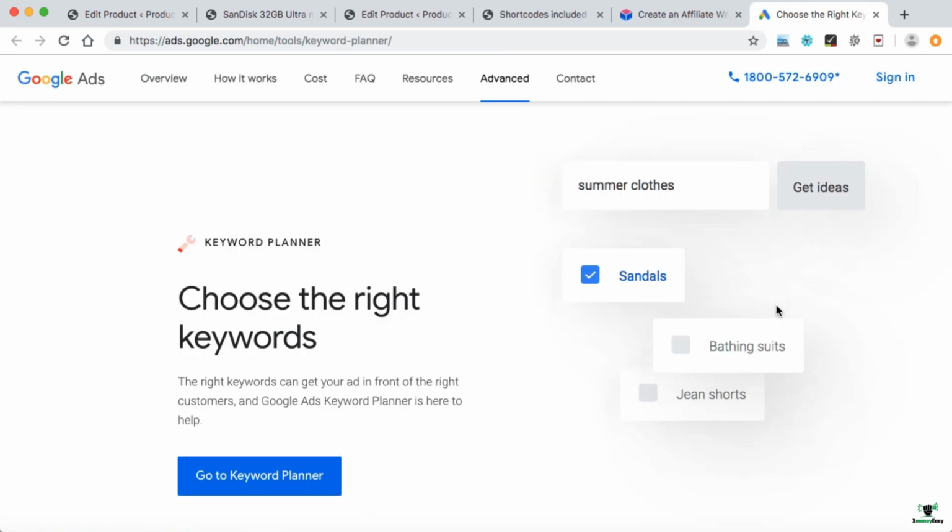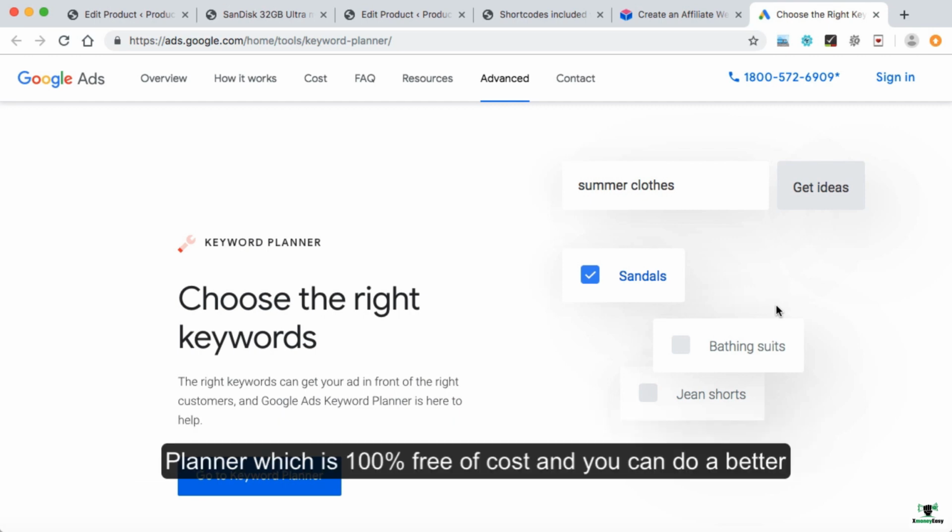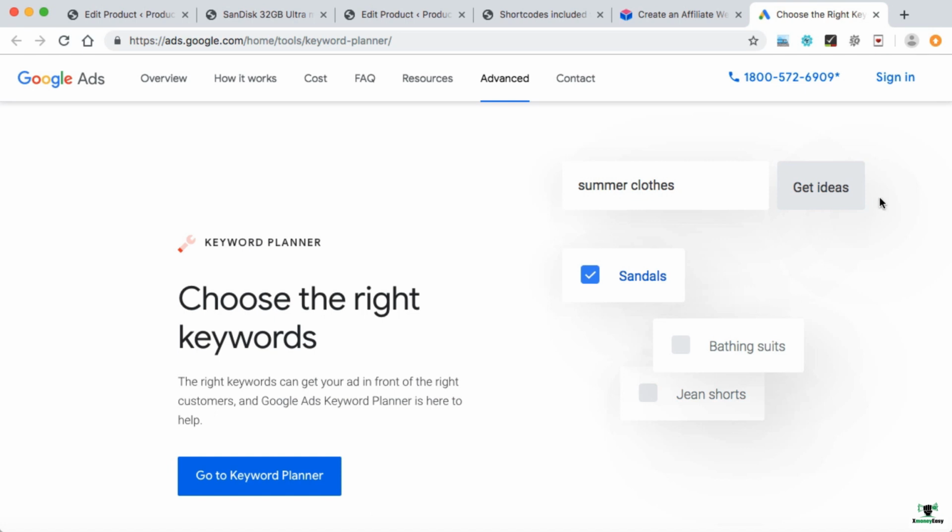There are many premium tools also available for keyword research, but you have to pay for using those keyword tools. As you are a beginner, I am recommending you to use the Google Keyword Planner, which is 100% free of cost, and you can do better keyword research. Later on, when you become a pro, then you can use other premium tools like Ahrefs or SEMrush. So here, just click on sign in.